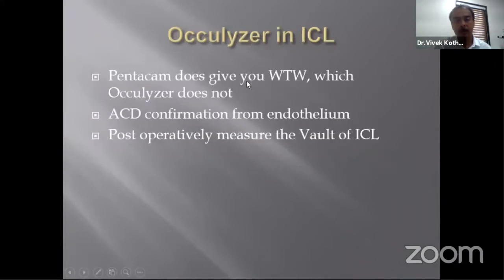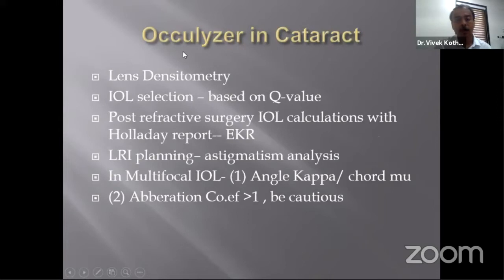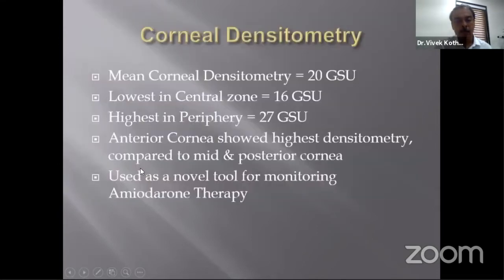You can use Oculyzer in ICL also, in planning the ICL and post-operative calculation of your vault after the surgery. You can use Oculyzer in cataract surgery as we already saw. And people have used Pentacam in corneal densitometry as a tool for amiodarone therapy, where they thought the corneal density increases. So it's a great tool with so much information at our disposal, and it's up to us how to make use of it in our clinical practice.